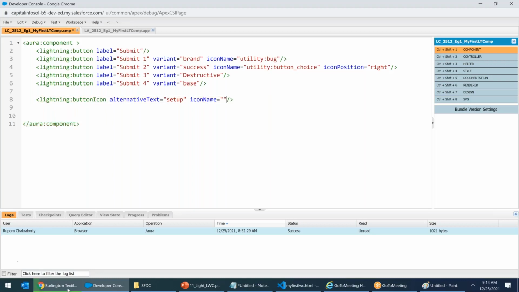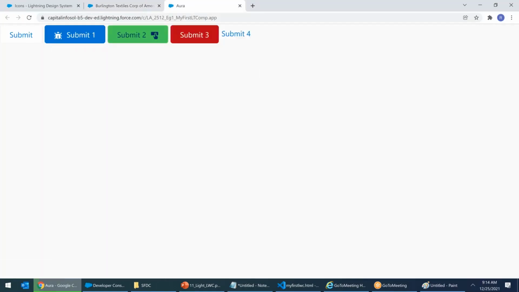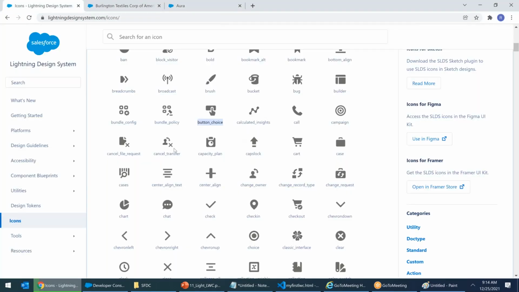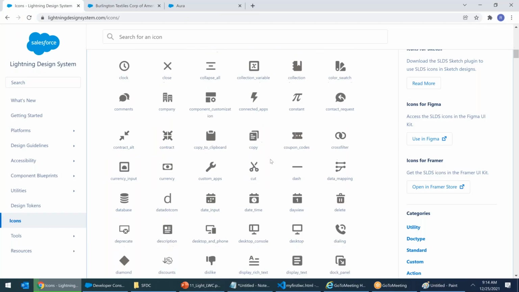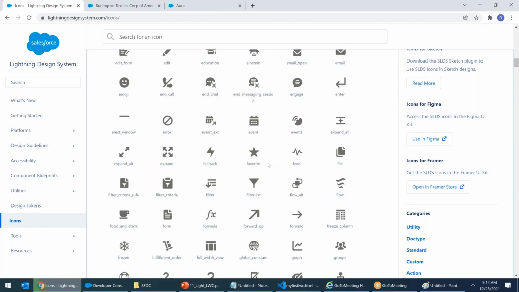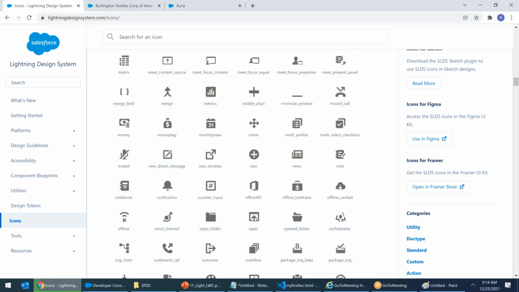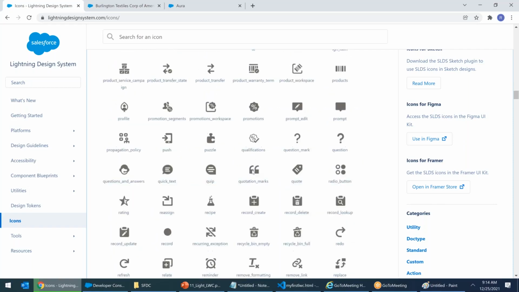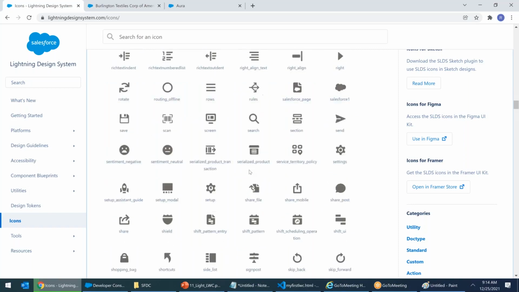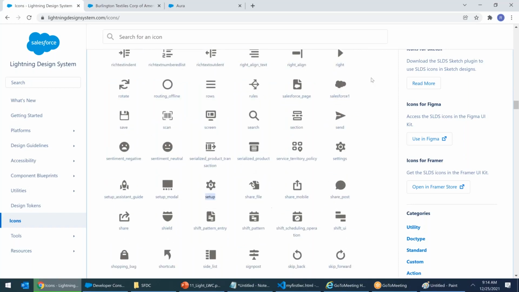Now I can go to my LDS and select the icon I want. Here is LDS. What do I want? The setup icon. I'm looking for the setup icon. See? My mouse is stopping at the setup icon. See? Setup.